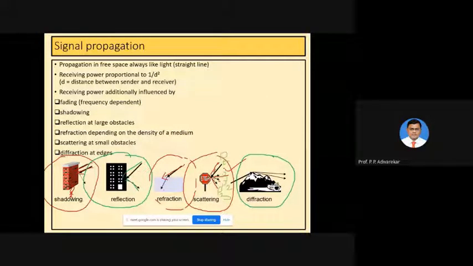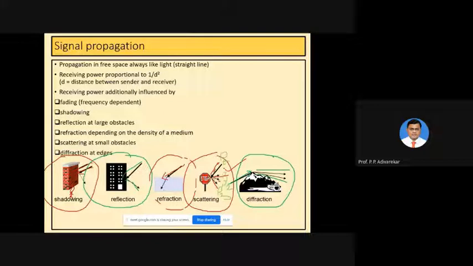That is as shown in the diagram. You can see this is the original signal, which is diffracted. Here you can see the incident signal hits the top of the mountain, and because of that it changes its path.